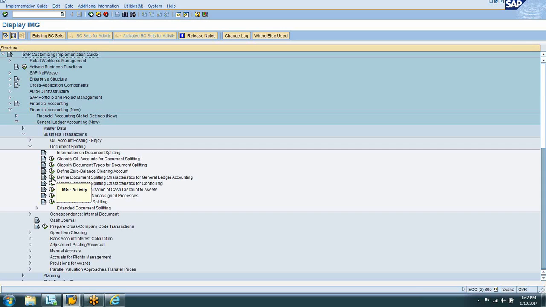Go there: Define Document Splitting Characteristics for General Ledger Accounting.